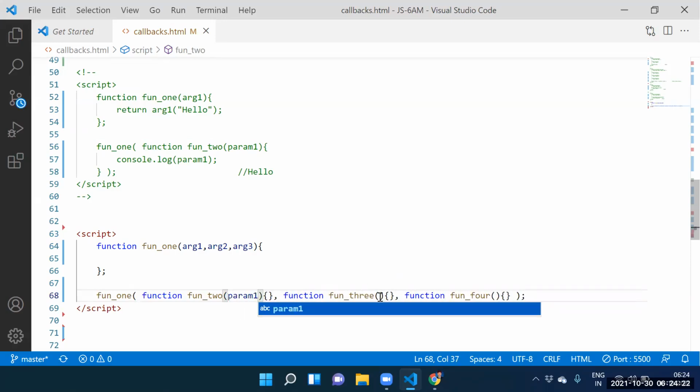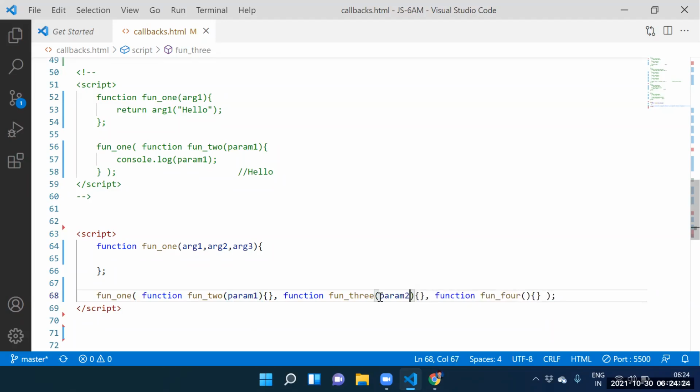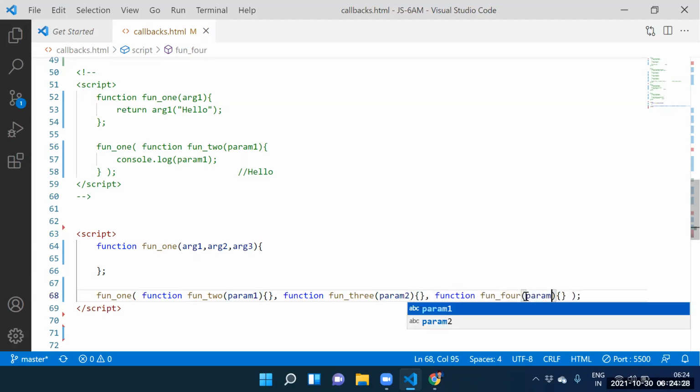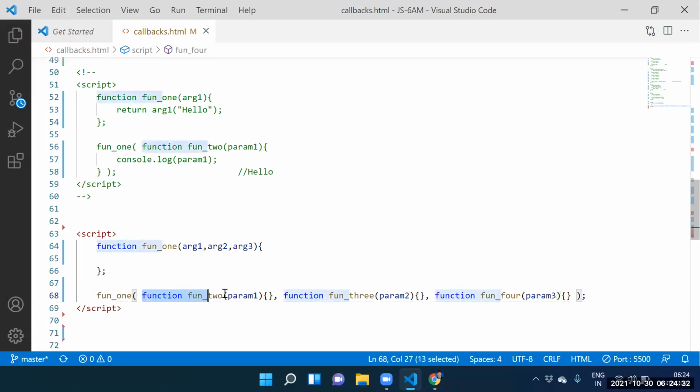Guys, can you place the parameter one? Yes. Can you place the parameter two? Yes. Can you place the parameter three? Yes. Guys, this entire function is stored into where? Argument one. This function is stored into where? Argument two. This function is stored into where? Argument three.